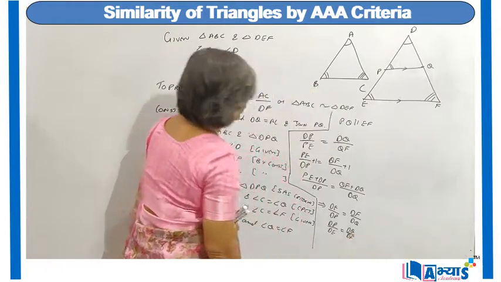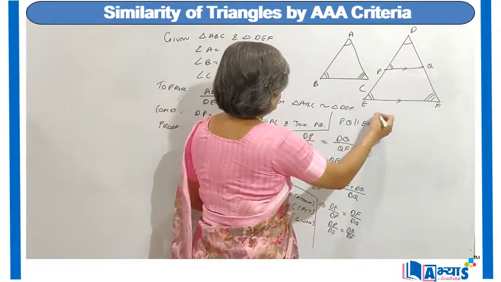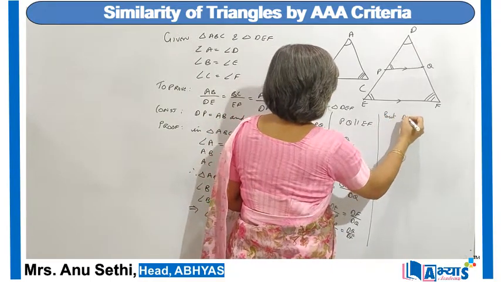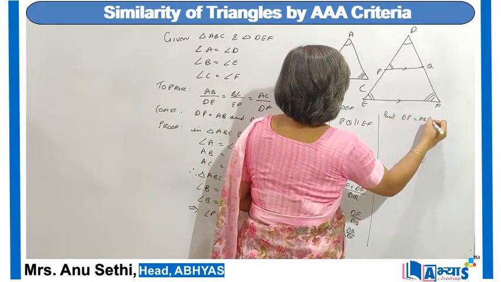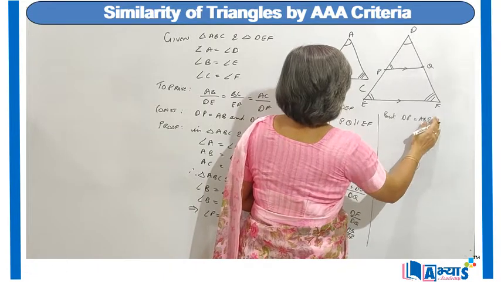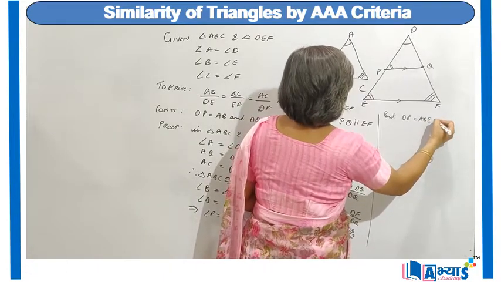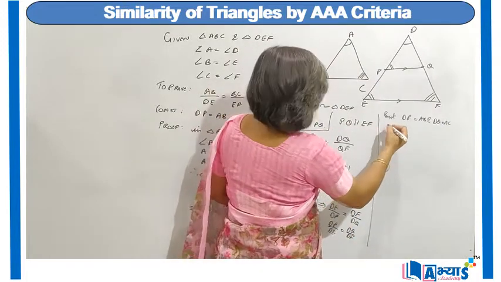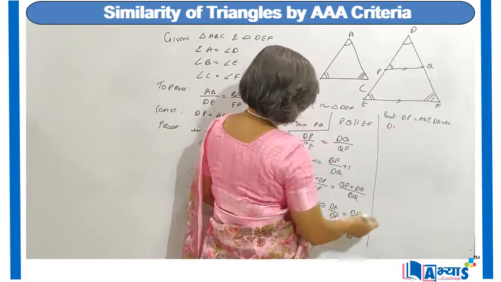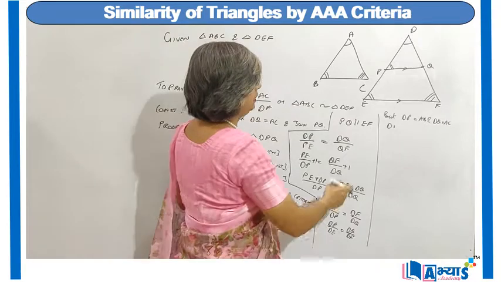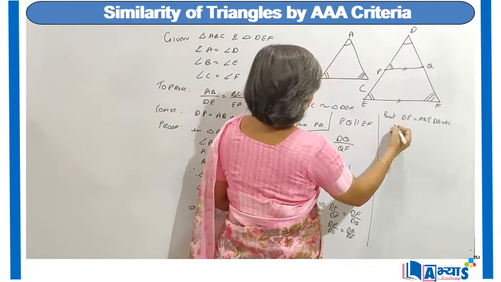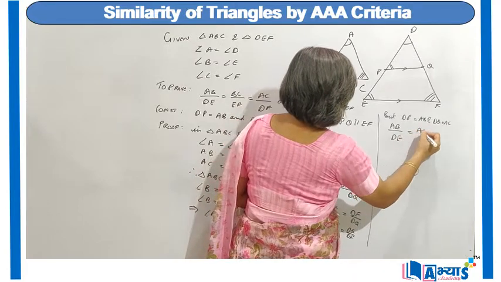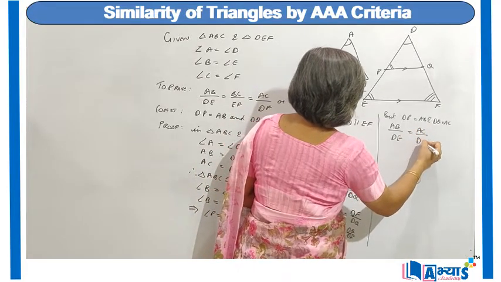But we know that DP is equal to AB and DQ is equal to AC. So replacing DP with AB and DQ with AC, we will get AB upon DE is equal to AC upon DF.